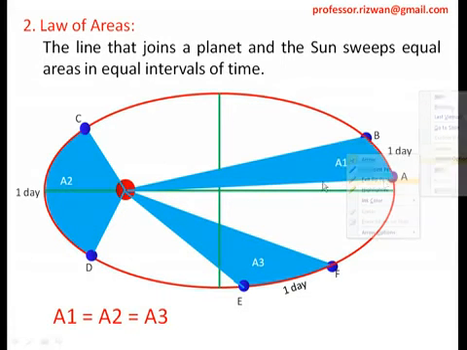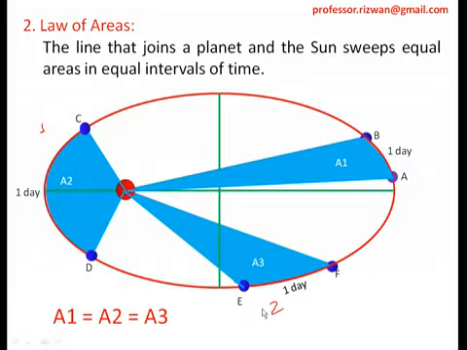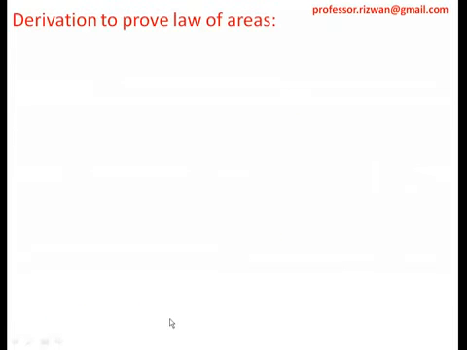So it means that when this is position number 1, the speed of the planet will be highest from point C to D. It will be somewhat lower when moving from point E to F, but it will be the slowest at this position from A to B. We will see this derivation to prove the law of areas, and it's an important derivation.